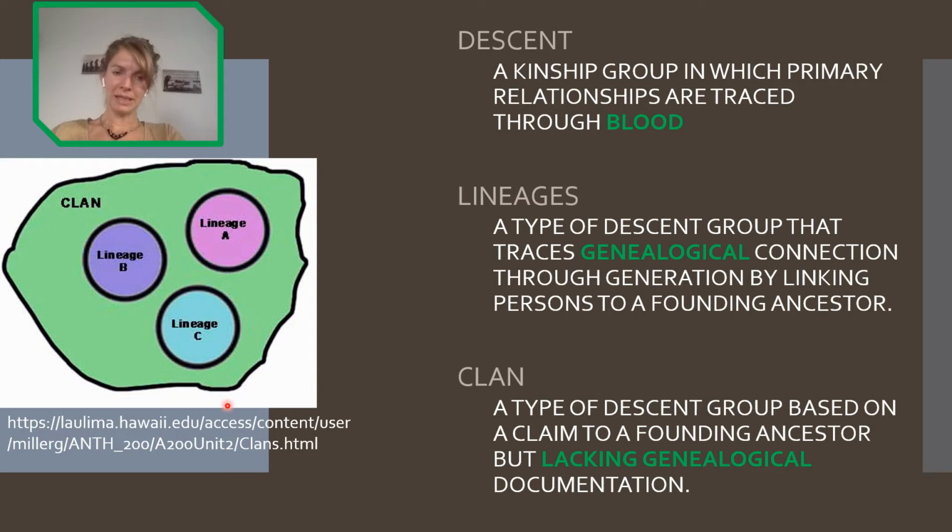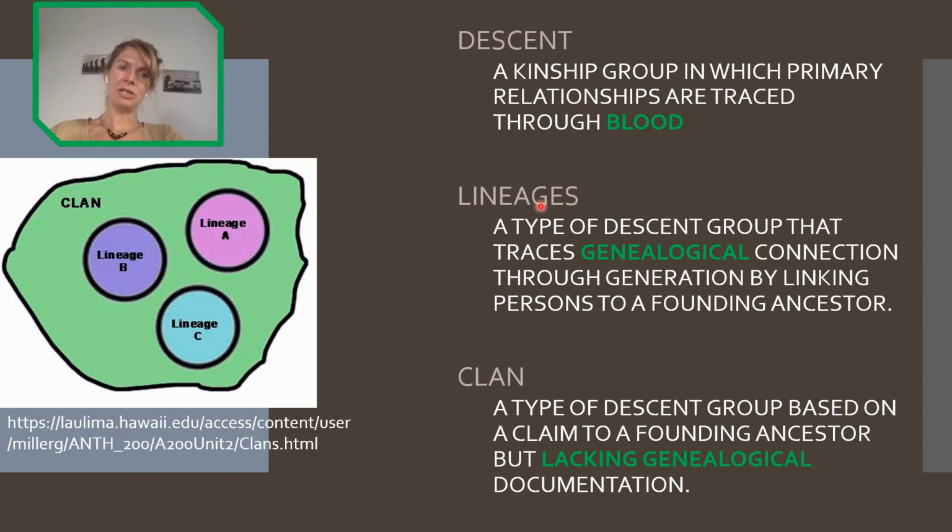So here it is a type of descent group based on a claim to a founding ancestor, but lacking genealogical documentation. So for the clan, it's not possible for sure to say that those members are coming from the same group. However, they are claiming that they have the same ancestor.